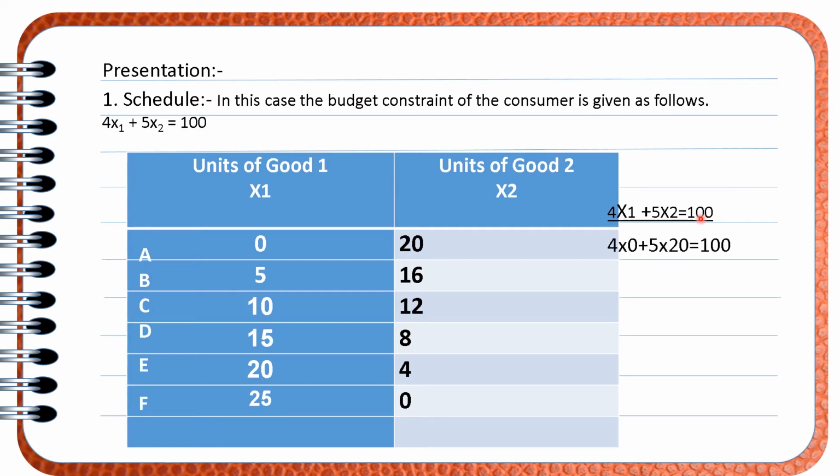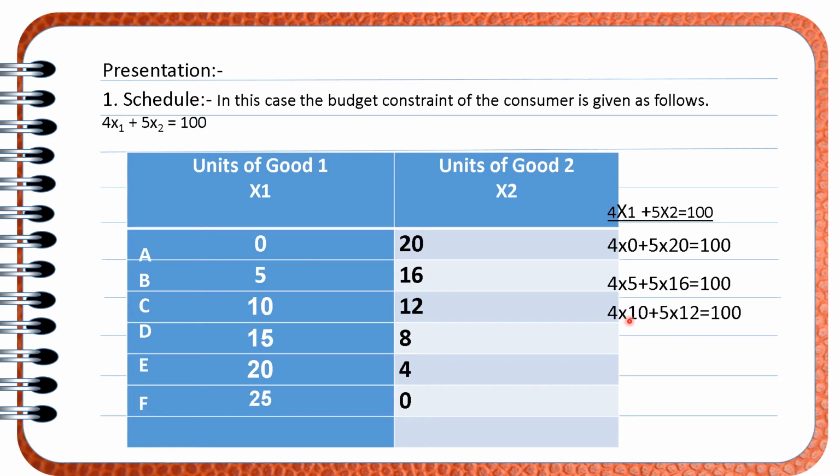Here we can say, what is the price of X commodity? Here the price of X1 commodity is 4 and the price of X2 commodity is 5. So in option A, he is not purchasing X1 commodity, but he is purchasing 20 units of X2 commodity. It is equal to the expenditure, that is 100 rupees. In option B, he is purchasing 5 units of X1 and 16 units of X2. The money is the same.